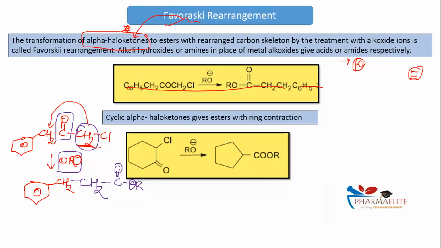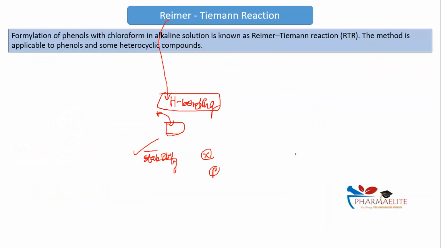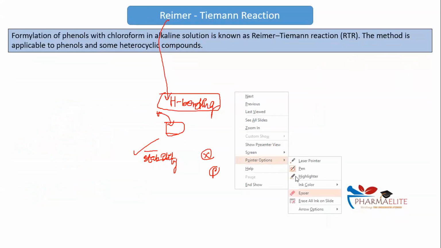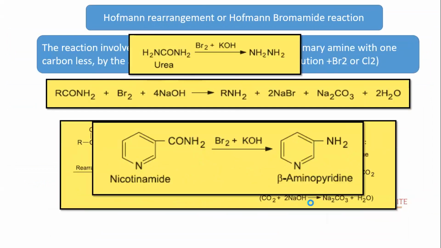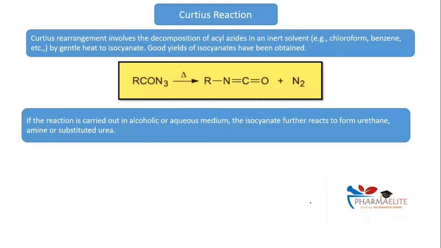Two questions I will ask. A name reaction in which there is ring expansion from reactant to product. Perfect. Where will I go? A name reaction in which there is ring contraction from reactant to product.